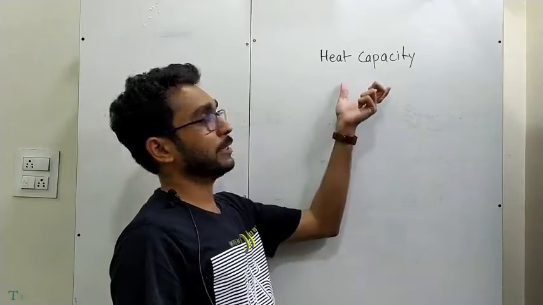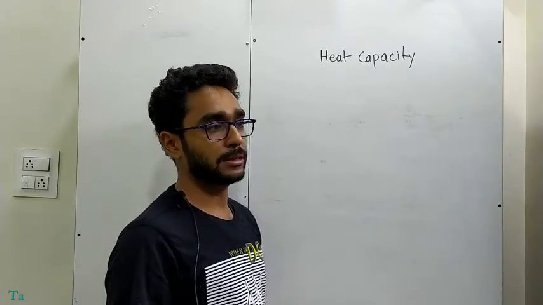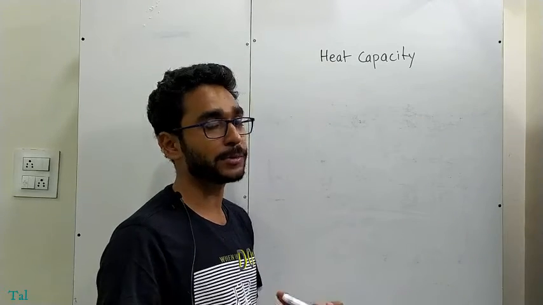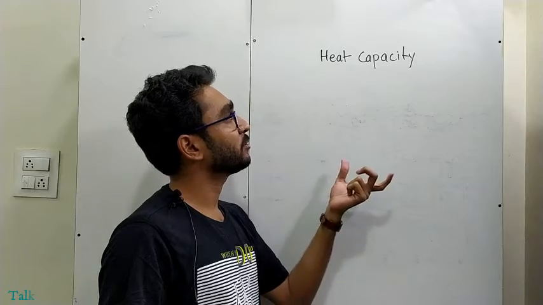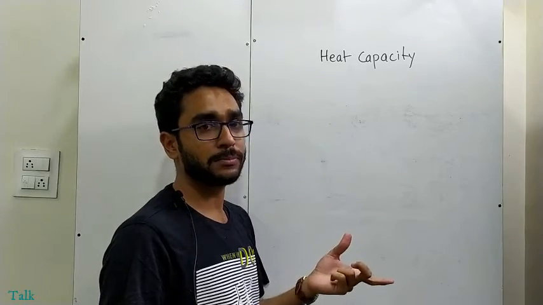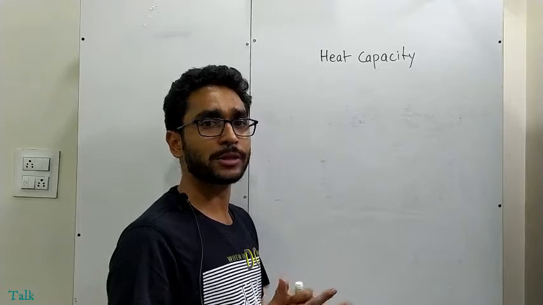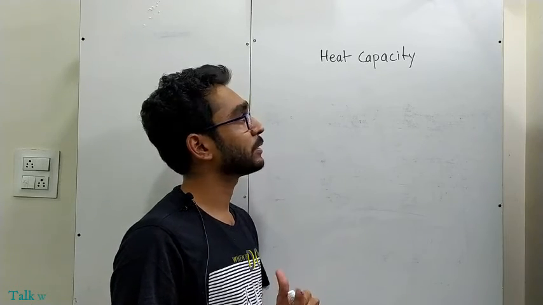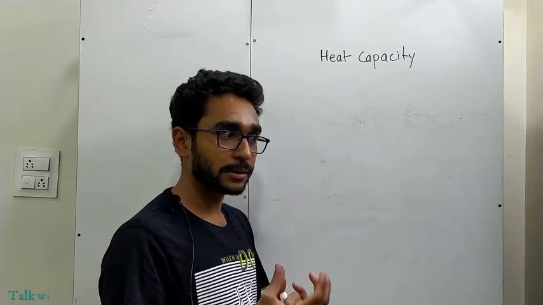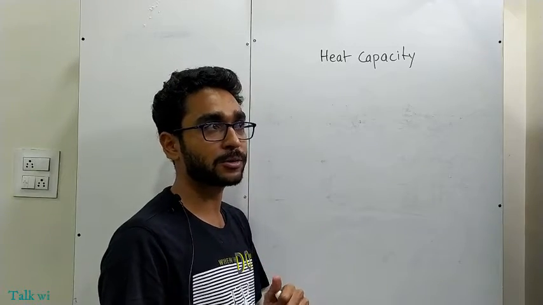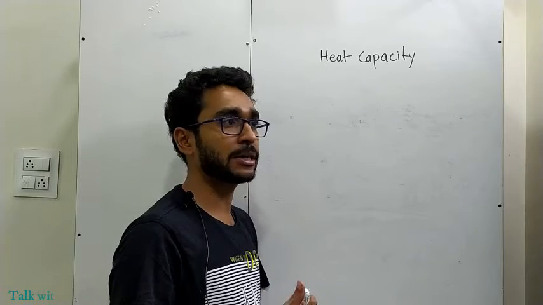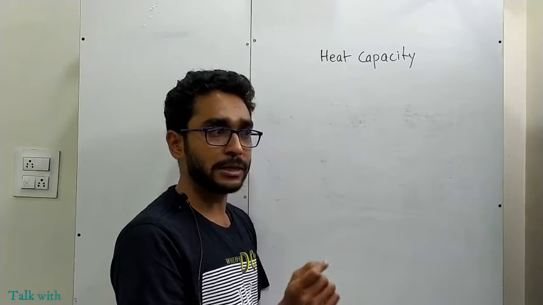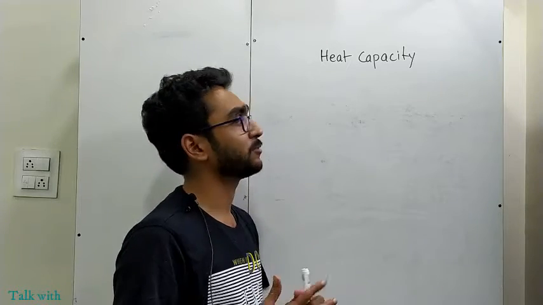Okay, so today we will discuss heat capacity. This is one of the important topics when it comes to thermodynamics, because if we understand what exactly heat capacity is, then you will enjoy thermodynamics. Often we come across Cp, Cv, that is specific heat capacity at constant pressure, specific heat capacity at constant volume, and so on. But the basic concept, what is heat capacity, we need to understand first.